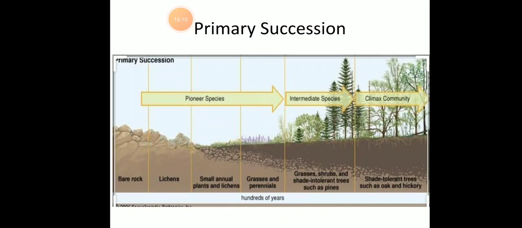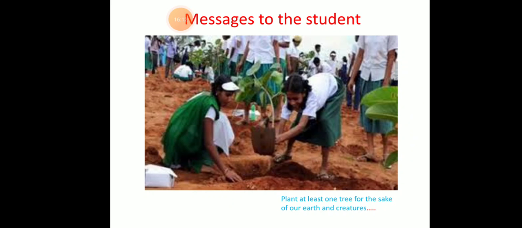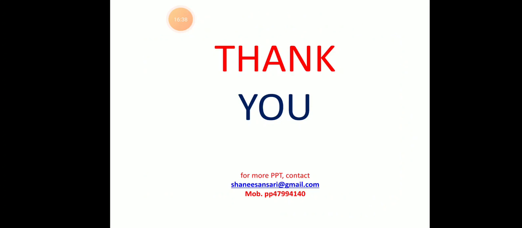Then we have primary succession, secondary succession, and then a message to the students: we really should plant more and more trees. When we have more trees and plants, it really affects our atmosphere. Okay, so at least one tree, for the sake of our earth and creatures, we should plant. So thank you so much, students. This was about the chapter Life on the Earth.